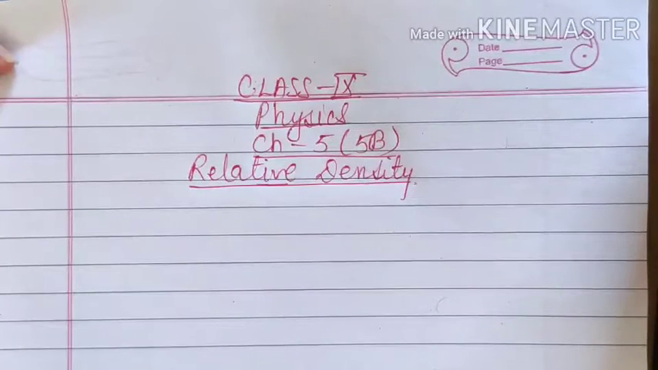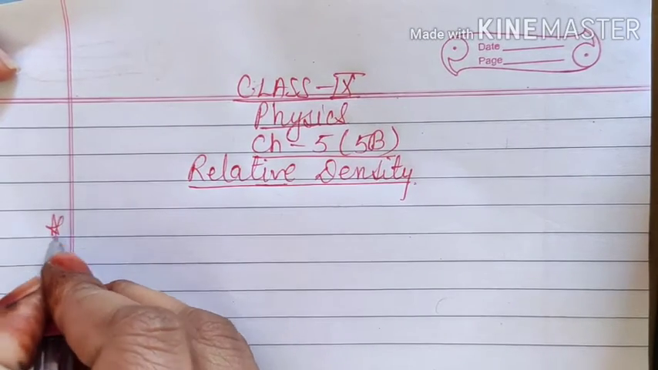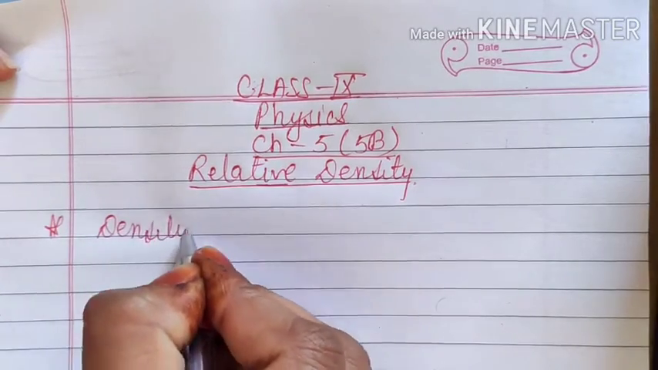Now we will start the second section, that is regarding relative density. Here we will see some concepts related with density, then relative density, and then its measurement in terms of Archimedes principle. That means with the help of Archimedes principle. So our first concept starts from density.